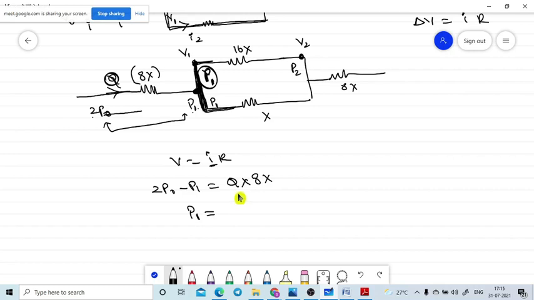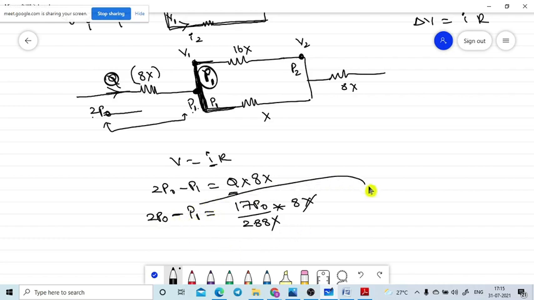Q is equal to 17 P naught divided by 288x into 8x. The x's cancel. If anything is cancelled, it means I am taking the 2p naught minus p naught. Our aim is to find P1, so send P1 this side and this term that side. So P1 is equal to 2p naught minus 17p naught